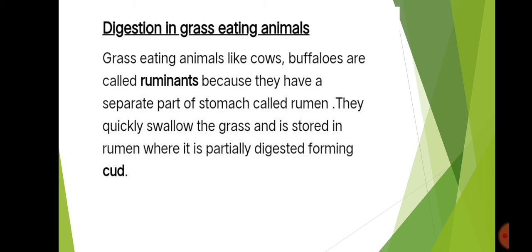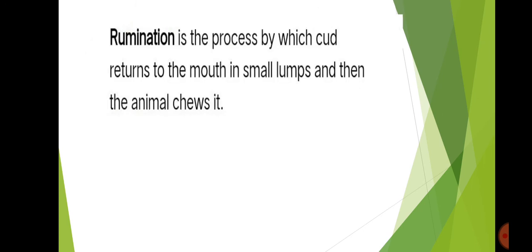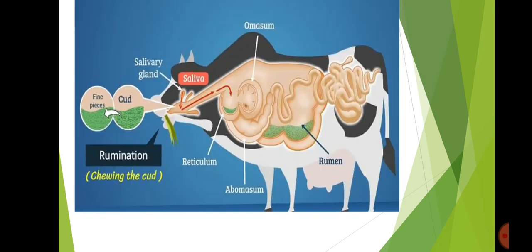Digestion in grass eating animals, or digestion in herbivores. Grass eating animals like cows and buffaloes are called ruminants because they have a separate part of the stomach called the rumen. They quickly swallow the grass, which is stored in the rumen where it is partly digested, and the food formed is called cud. Look at this picture. This is a ruminant animal. What do you mean by rumination? It is the process by which cud returns to the mouth in small lumps and then the animal chews it.